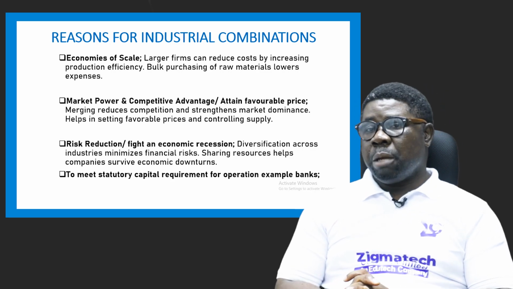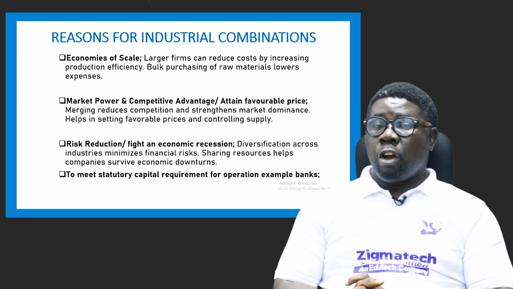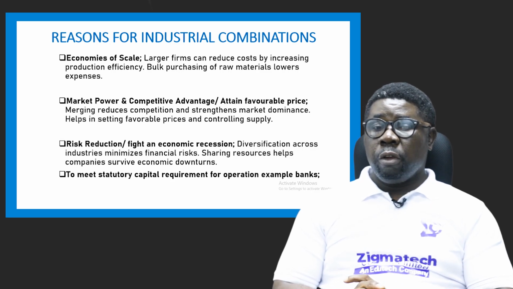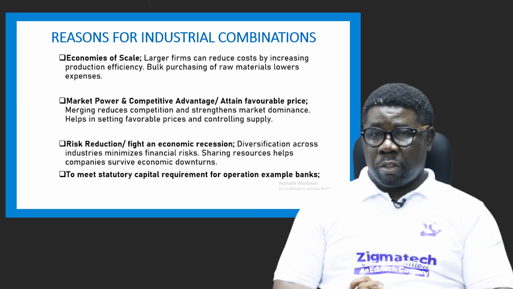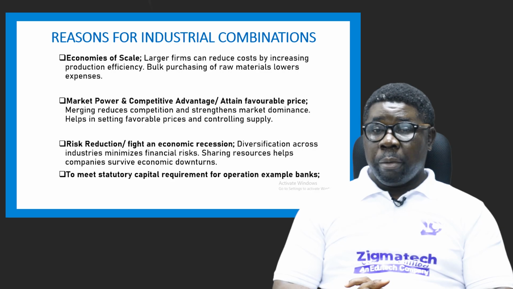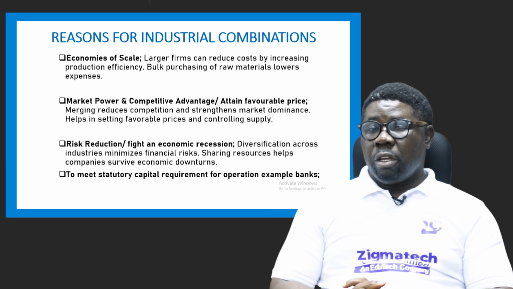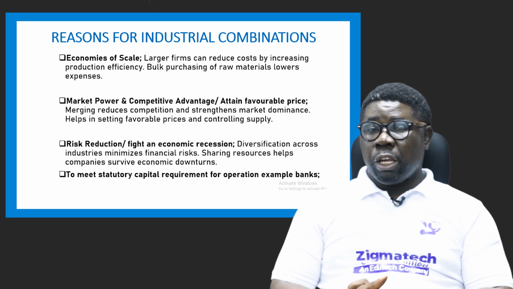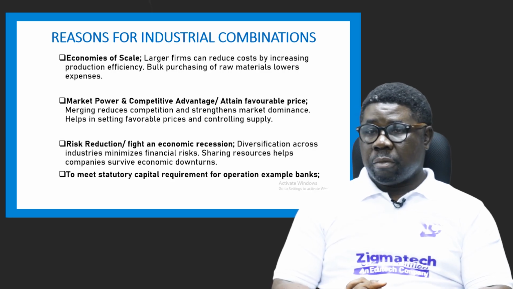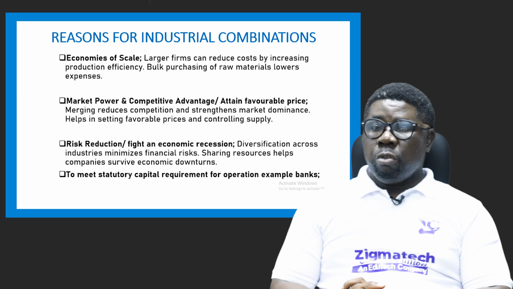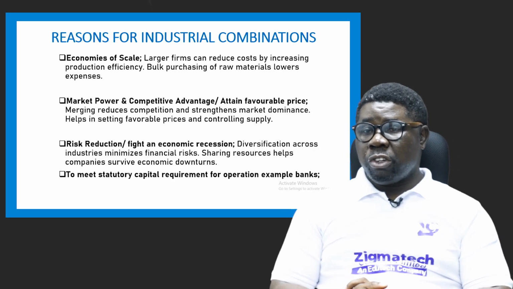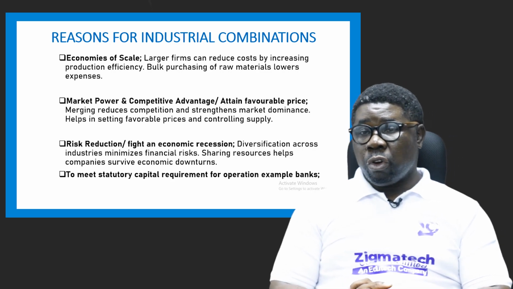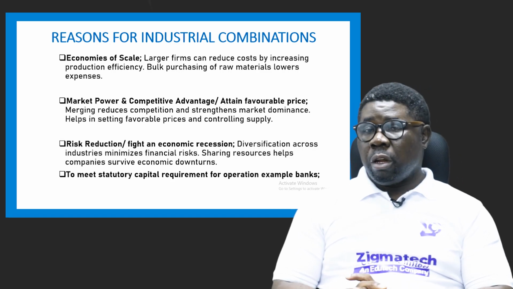Some will want to combine because they see an opportunity to enjoy economies of scale, that is, increase output and lower per unit cost. That's why they may want to merge. Firms can reduce costs by increasing production efficiency. By this, they can increase their production size by merging with two or more other companies. So they can buy materials at a lower price or reduce cost on raw materials by forming an alliance with other companies.